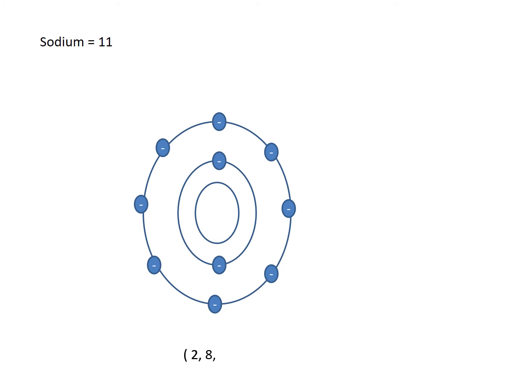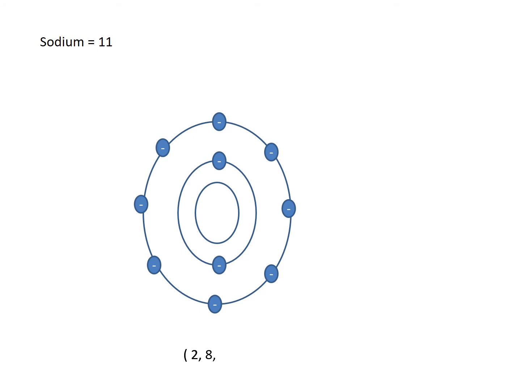2 electrons I put in the first shell, so I open the bracket and write 2 first. Second shell has 8 electrons, so I put a comma and write 8. Now from the total 11 electrons I had, 10 electrons I have already used up: 2 in the first shell, 8 in the second shell.